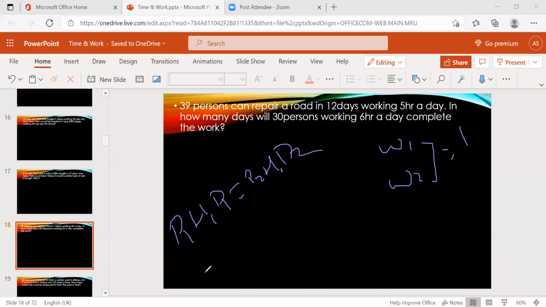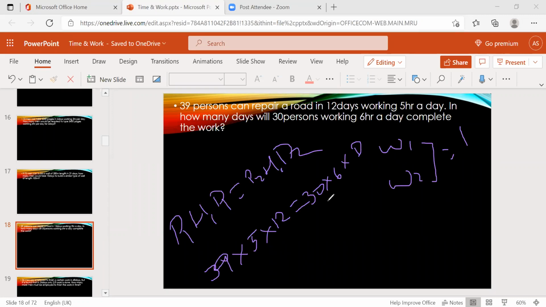Now what's the P1? 39% into what's the H1? 5 hours into how many days? 12 days equal to P2, we don't know. Okay, sorry, how many days will 30% work? Here percents they given 30 and 6 hours they given, into days we need to find out.